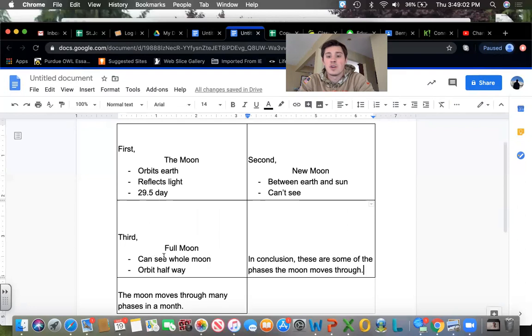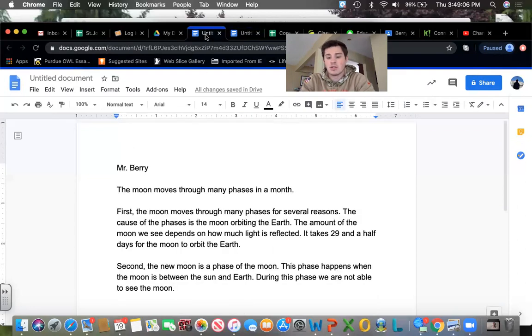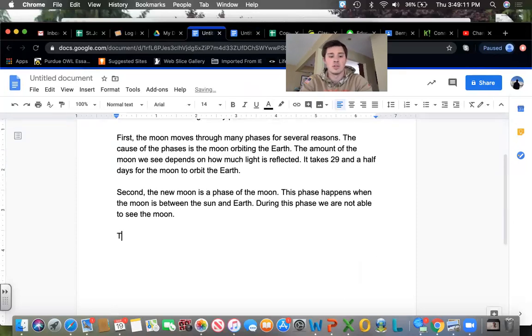In our 3rd paragraph, we're going to be talking this time about the full moon. So go back to our writing, enter to start our new paragraph, transition word as always, followed by a comma, and then I'm going to introduce this paragraph. So again, I'm going to say something very similar to what I said here, only instead of saying the new moon, I'm going to say the full moon. So 3rd, the full moon is a phase of the moon.